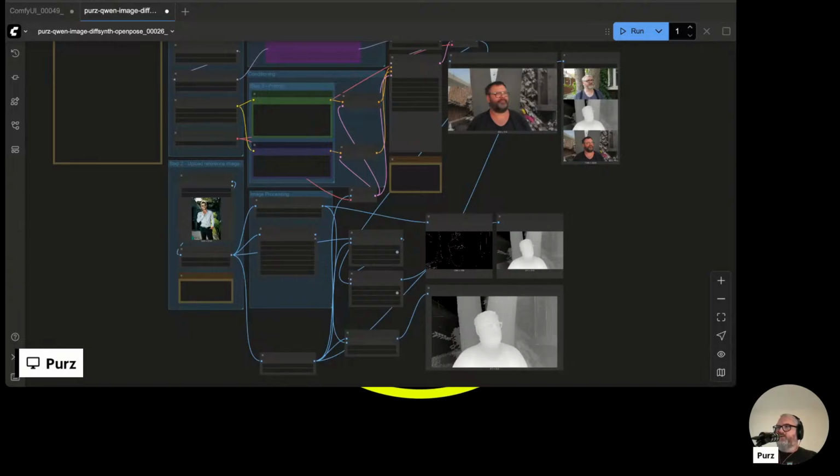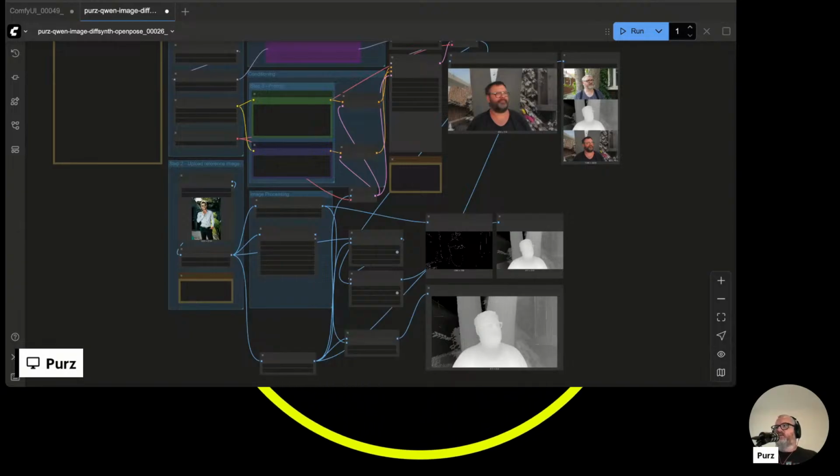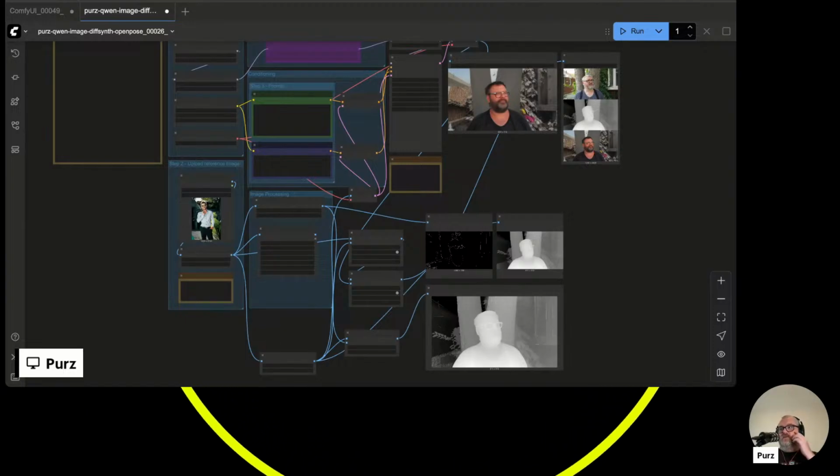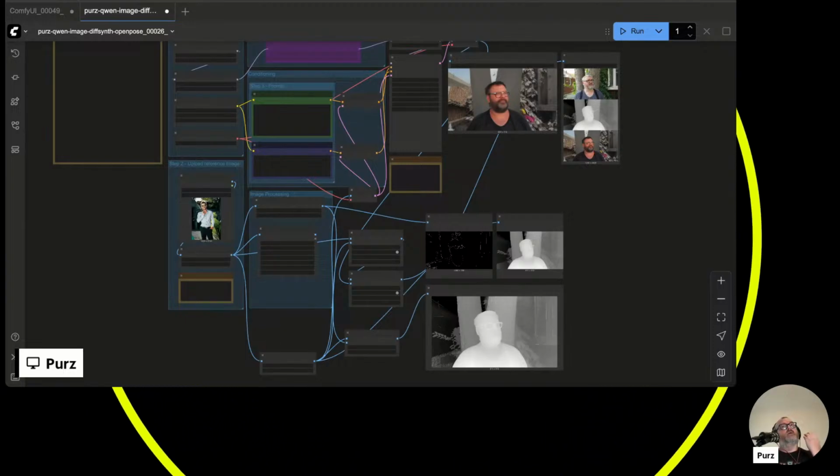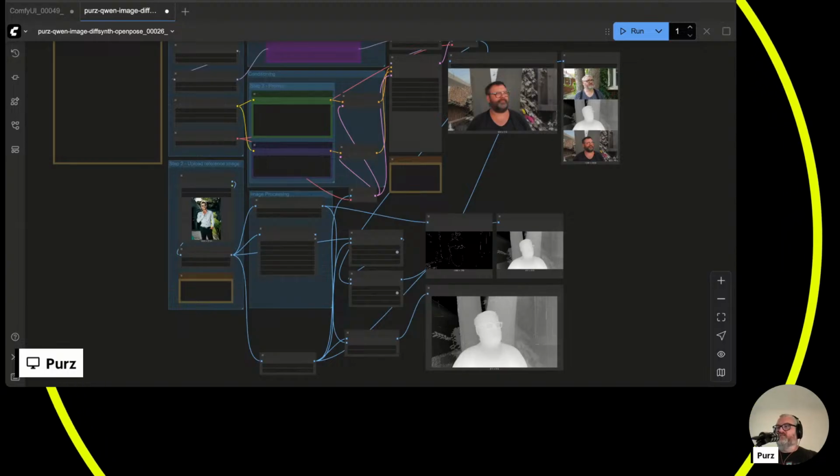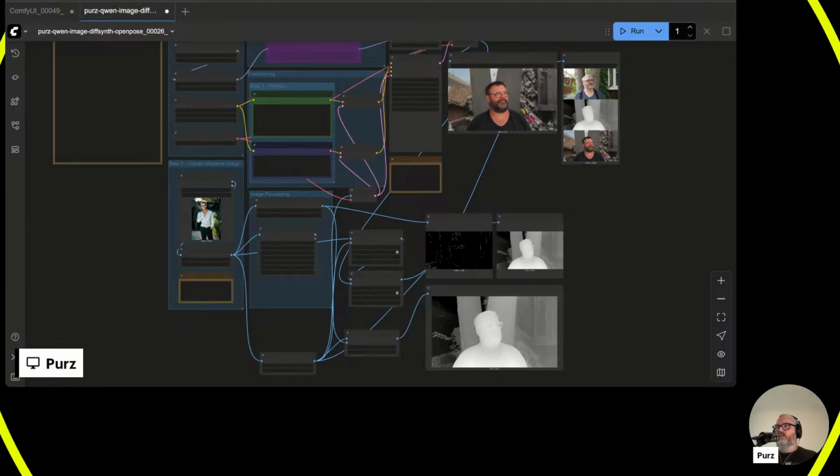Prompt me. Hit me with the prompt, yo. Do we have a head lower yet? Well, head is a preprocessor. So head is soft edge. And soft edge is supported. So good to go.